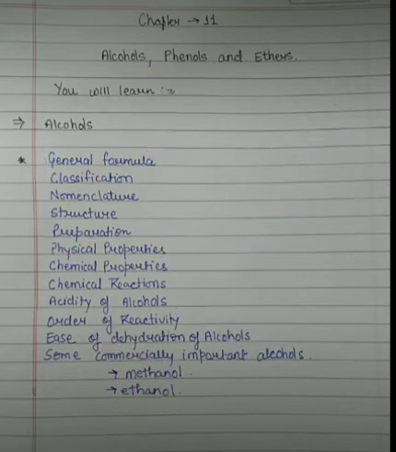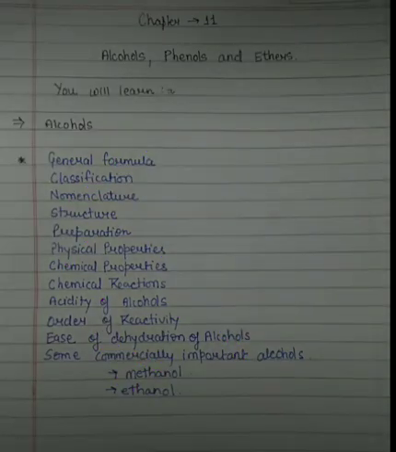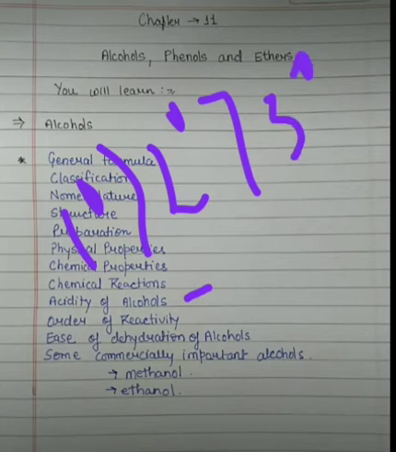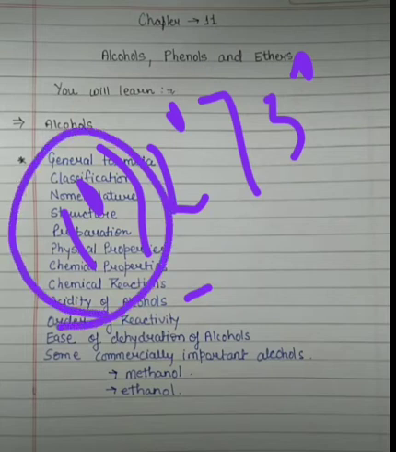Okay students, the next is acidity of alcohol. Here basically we have to see that the order will be 1 degree, then 2 degree, then 3 degree. And how can we say this? The more the number of electron releasing groups, the lesser will be the acidic strength. As electron releasing groups increase, the acidic strength will decrease. So for this, 1 degree alcohol will have more acidity.